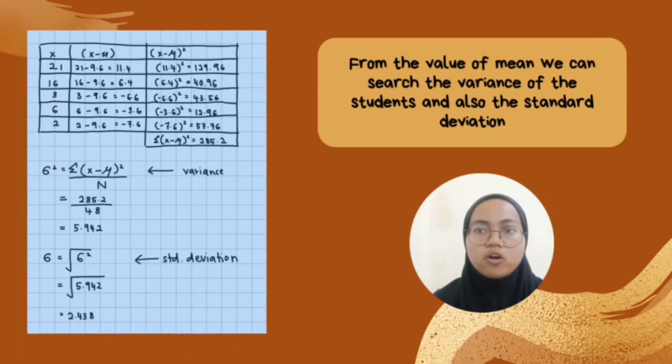Okay, from the value of the mean, we can find the variance of the students and also the standard deviation. For the variance, we have to find the sum of the squares of frequency minus the mean. After that, we divide it by the total n. And from the variance, we can square root it and find the standard deviation.